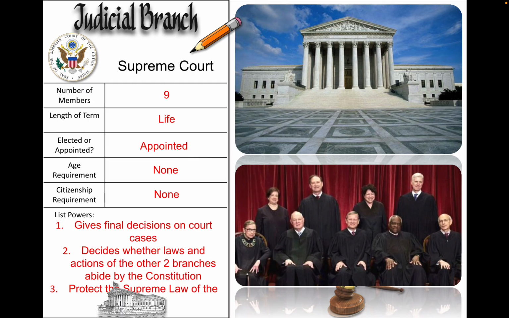Judicial branch. And sorry for just throwing out all of the answers, but we will walk through it. Number of members, 9. Length of term for Supreme Court, life. Elected or appointed, appointed. Age requirement for Supreme Court, none. Citizenship requirement for Supreme Court, none. Listed powers, first, gives final decisions on court cases. Second, decides whether laws and actions of the other two branches abide by the Constitution. Third, protects the supreme law.